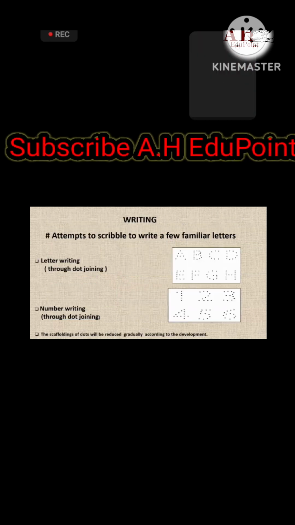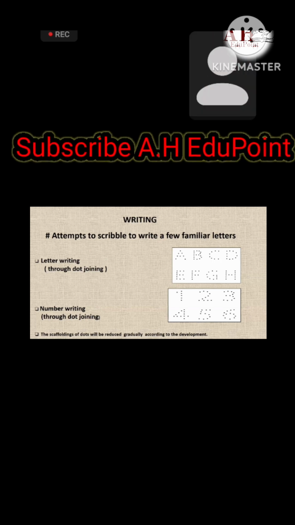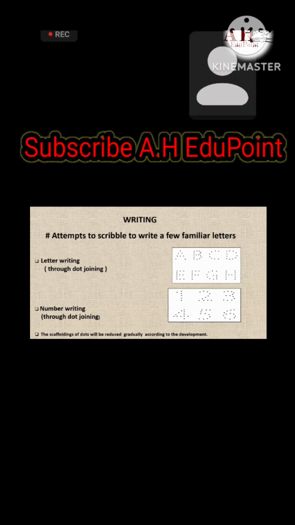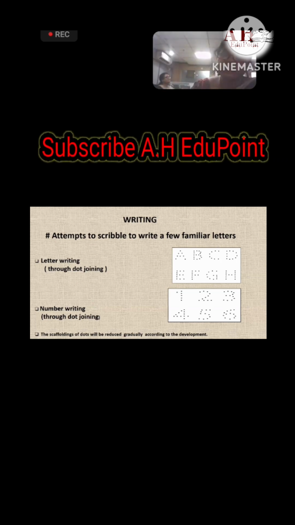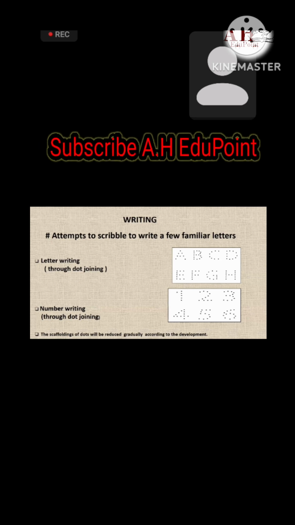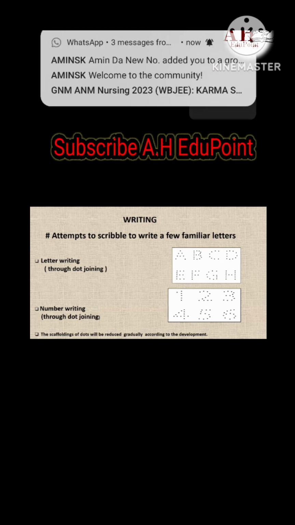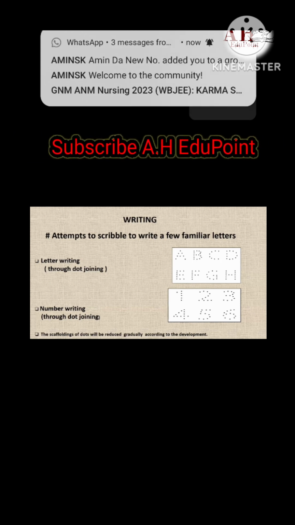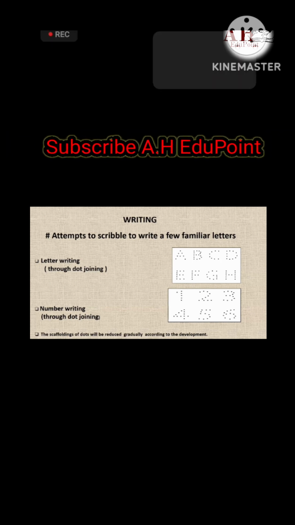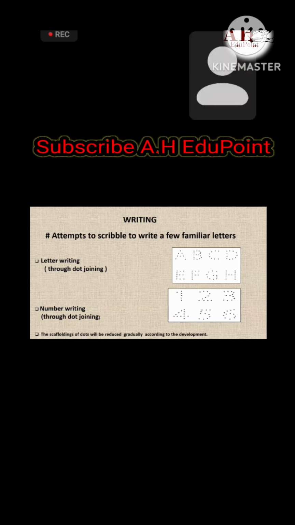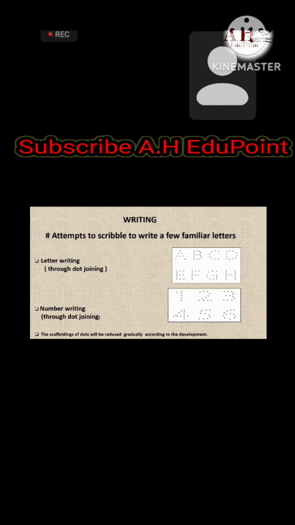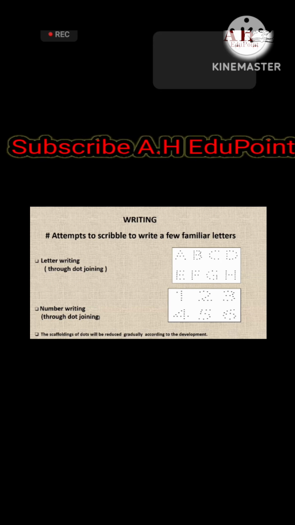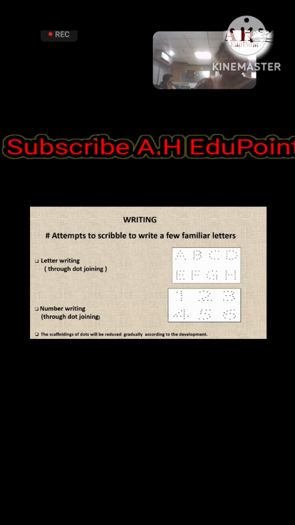This is the last part, that is writing. Here we have to move our children from scribbles to some few familiar letters. And at the very preliminary stage, we will not ask them to write. We will make them practice some activities, like how the B is seen. After acquisition of this knowledge, then we can move them to the right place.